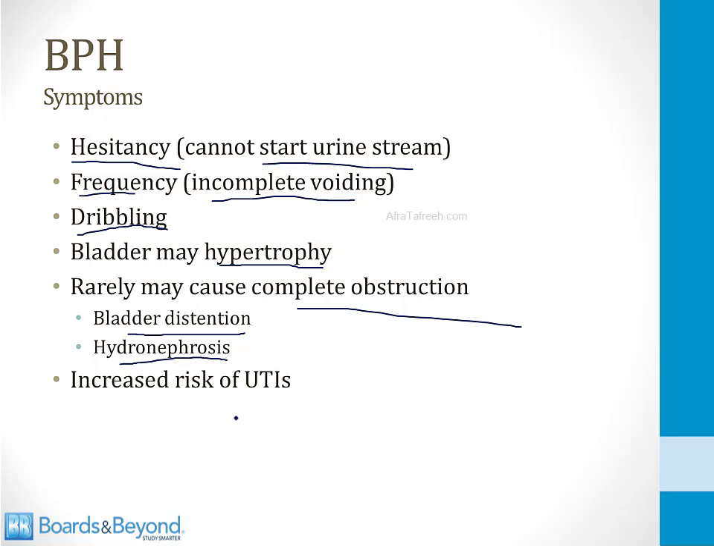And then finally, men who have BPH have an increased risk of UTIs. Basically, they're not flushing urine through their bladder normally, so this leads to slow urine flow, and it makes it easier for bacteria to get into the bladder.